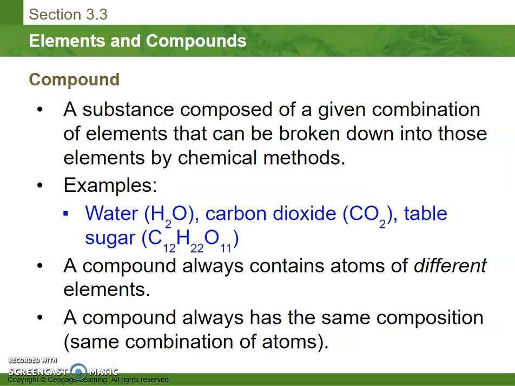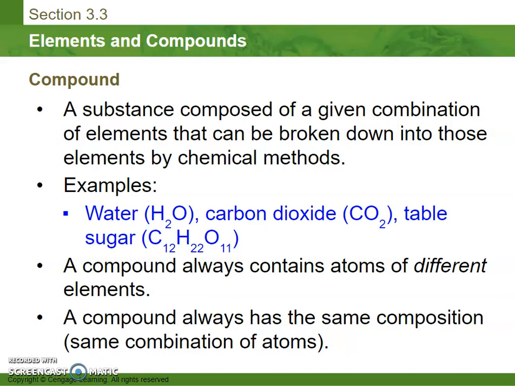A compound is a substance that has a specific combination of elements that can be broken down into those elements by chemical methods. So water is a compound. It's two hydrogen atoms bonded to an oxygen atom. It can be broken down into hydrogen gas and oxygen gas. Carbon dioxide is made up of one carbon atom bonded to two oxygen atoms. And table sugar is 12 carbon atoms bonded with 22 hydrogen atoms and 11 oxygen atoms.